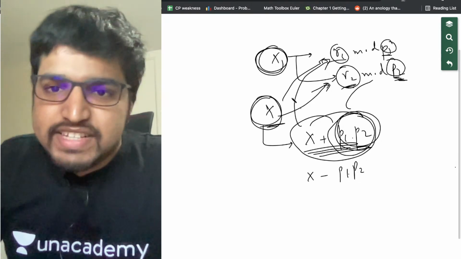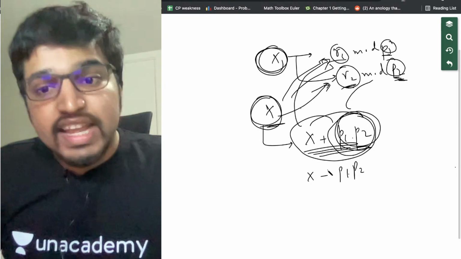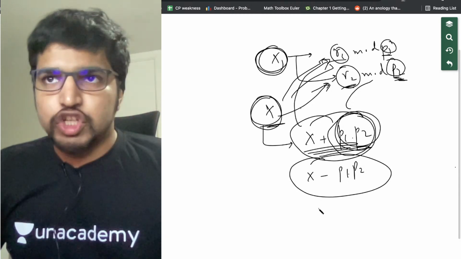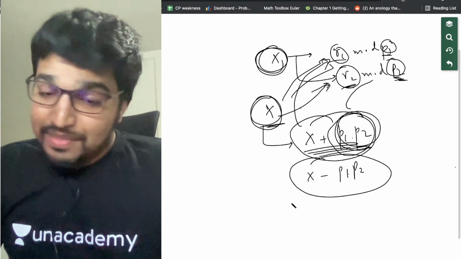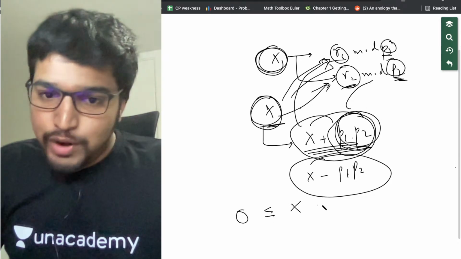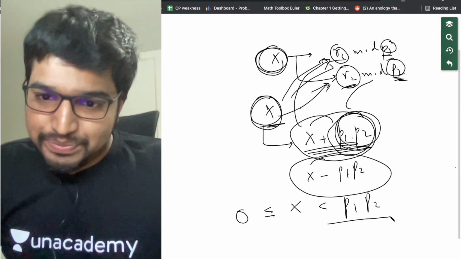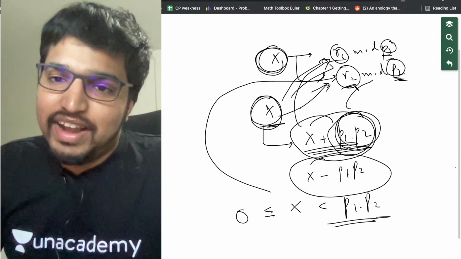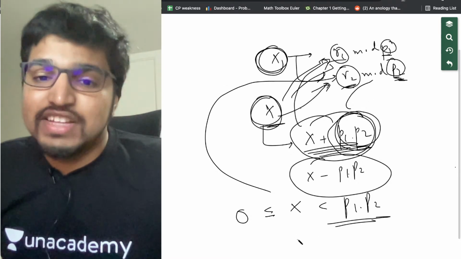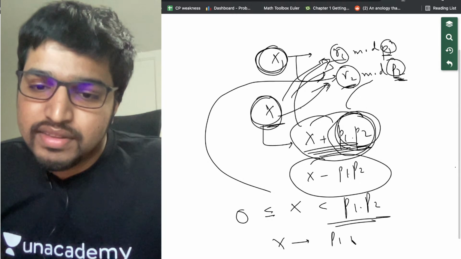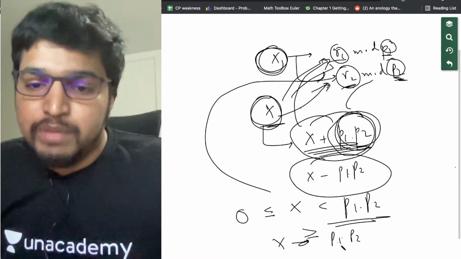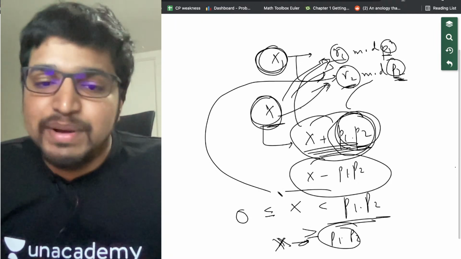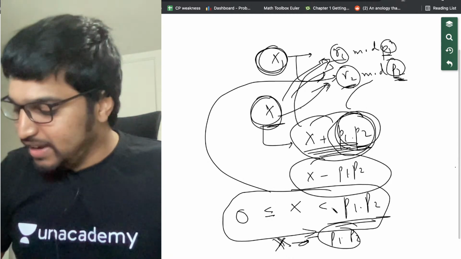So if x satisfies r1 modulo p1, r2 modulo p2, then x minus p1 into p2 also satisfies r1 modulo p1, r2 modulo p2. So we can always say that there exists an x between 0 and p1 into p2 which satisfies r1 modulo p1 and r2 modulo p2. Why? Because if there is an x which is greater than or equal to p1 into p2, we just subtract p1 into p2 from x till it lies between this and this. Alright?